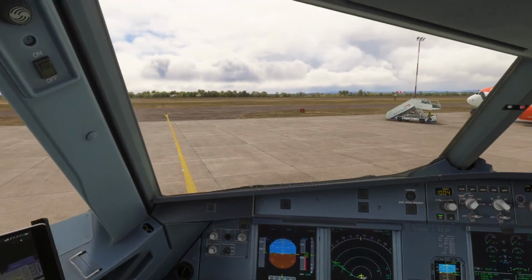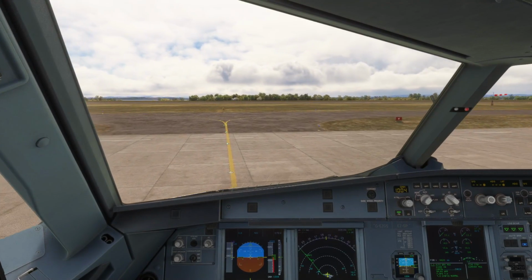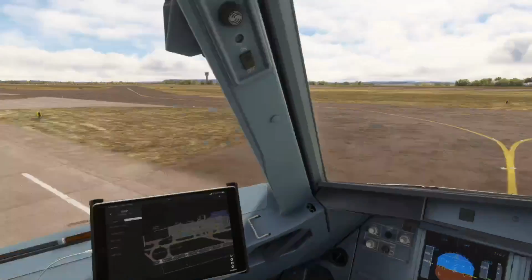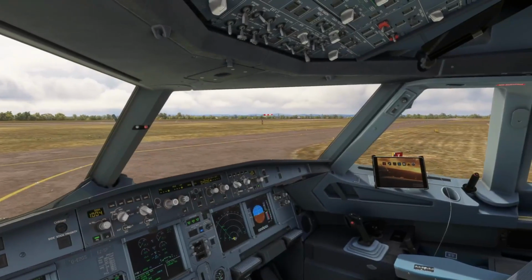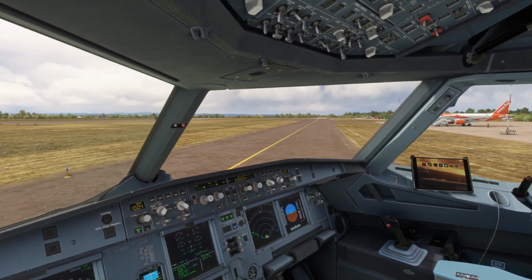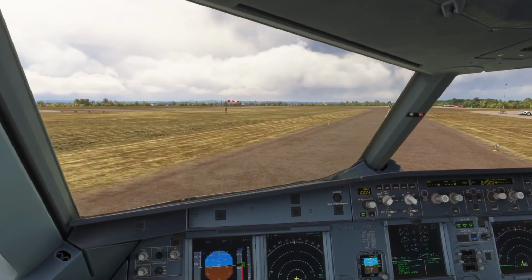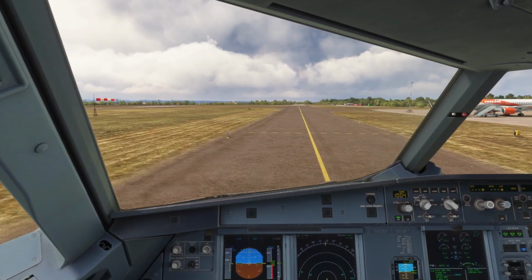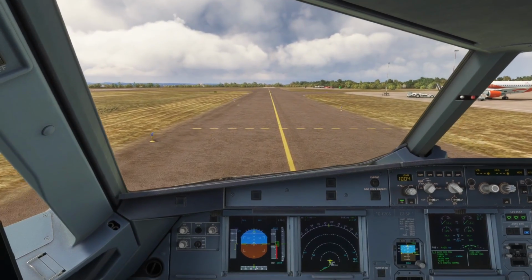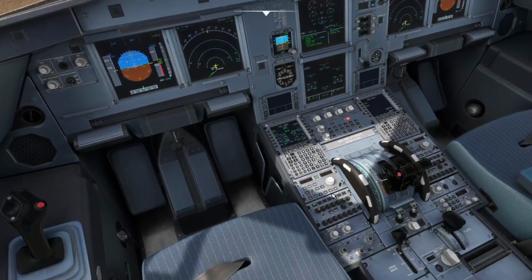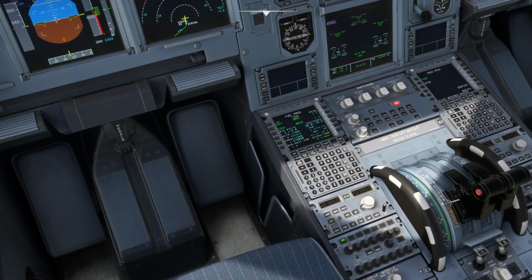However, at the moment, what SayIntentions will do is tell you about other traffic in the air. So it can read other traffic's direction, altitude, what kind of aircraft it is, and tell you about them. And usually it will just say there's traffic at your 10 o'clock or wherever, so that you'll be able to respond with traffic in sight or traffic not in sight. Again, this is something that you usually get more in the USA than here in Europe, but I just wanted to clarify the current position of SayIntentions with regards to AI traffic.